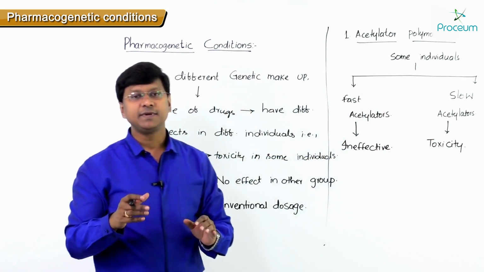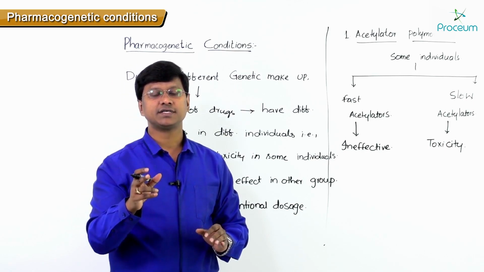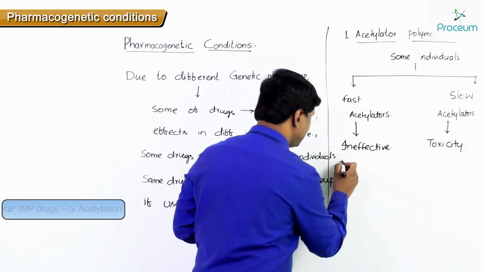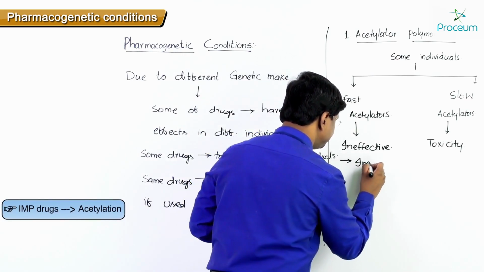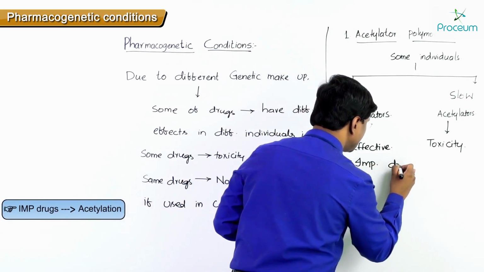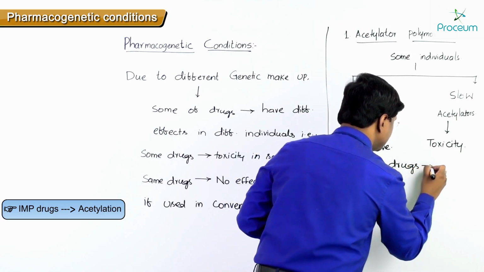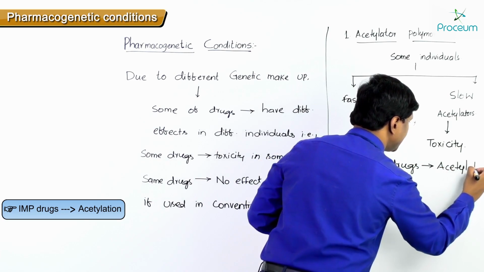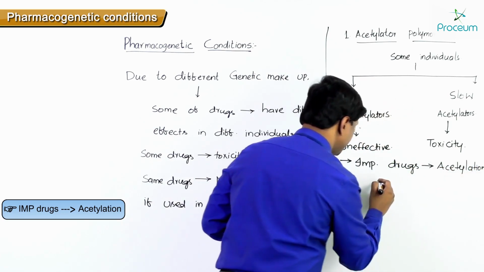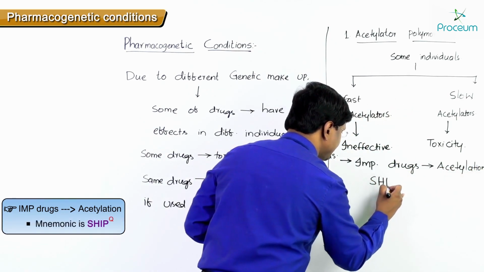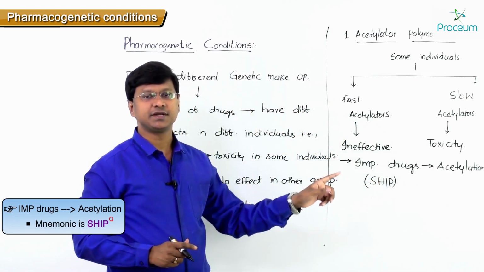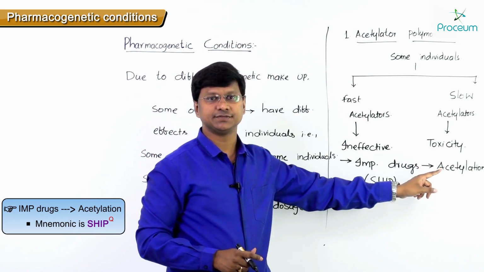Now let me tell you the important drugs metabolized by acetylation. You can remember this in the form of a mnemonic, that is SHIP. These are the group of drugs which are metabolized by acetylation.